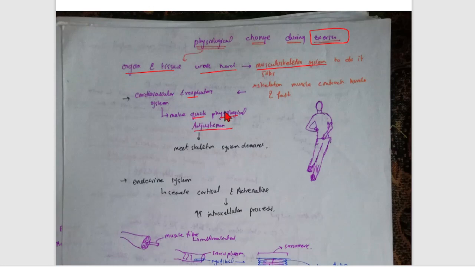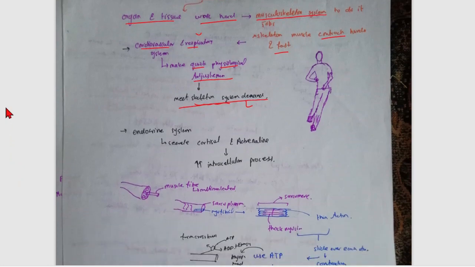For example, if you are exercising, it is not the normal rest state. In the normal rest state, the heart rate, the respiratory system and the cardiovascular system are working, but it is not just the normal mechanism. Now you are exercising, so now you need different adjustments to meet the skeletal system demand. For example, the skeletal muscle contracts harder and faster. Your skeletal muscle needs more energy, more oxygen and more nutrients. So the cardiovascular system and respiratory system make adjustments.